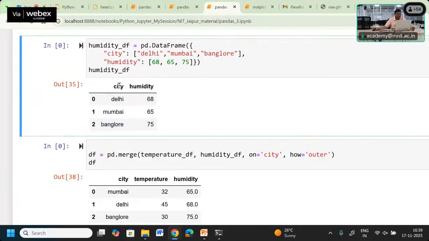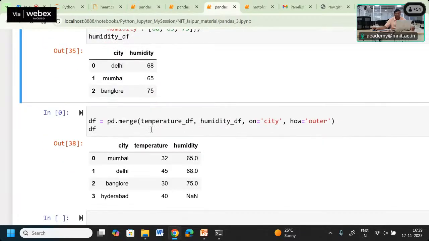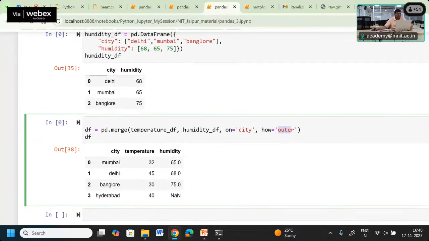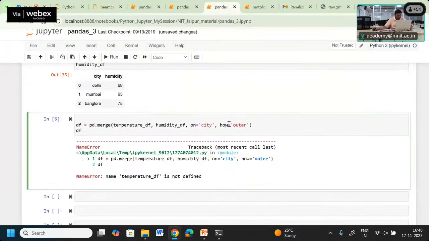So now you can observe we got this data frame generated. If you want to merge two data frames, it means we are merging two tables or two Excel sheets. In the same way we can merge two data frames using the merge method. In that case we are giving two data frames: one is the temperature df which we have created, the other is the humidity data frame, and we are merging on city. And how we want to merge is outer, which is one of the parameters we are going to use inside this method. Based on that they are going to be merged.